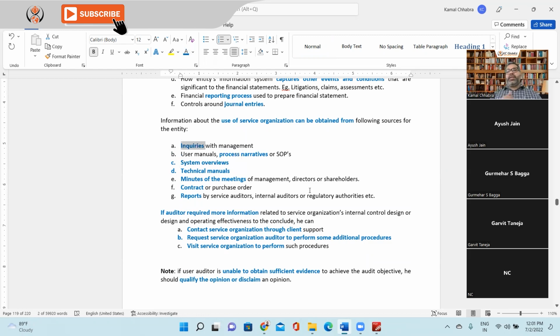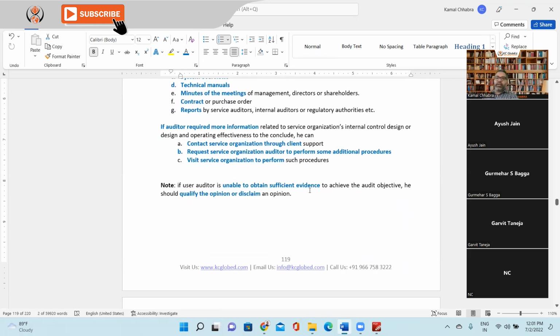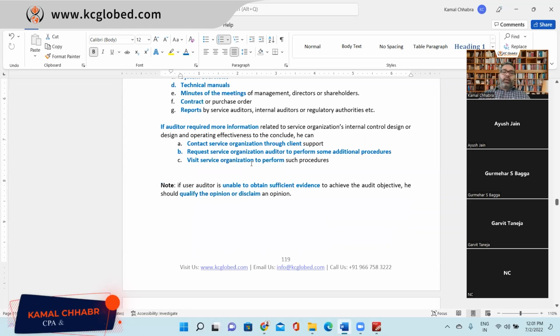Right. So these are the ways to identify the service organization used by the management. If the auditor requires more information related to the service organization's internal control design and operating effectiveness to conclude on their audit, then he or she can contact the service organization through the client. He can ask the client to connect him to the service organization and the service organization auditor to understand in more detail about the process we have done.